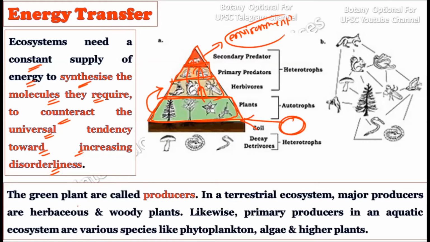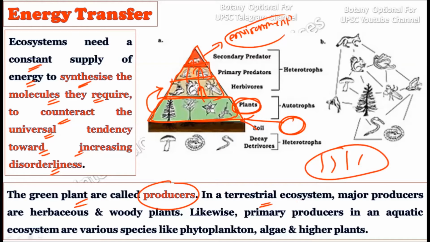Right, now the green plants are called producers. Of course, at the very first level here are the plants. These green plants are called producers because they produce food by using the sunlight, H2O and CO2. Right, in the terrestrial ecosystem, if you consider the terrestrial ecosystem, that is the plants which are living on the land, this is a terrestrial ecosystem.